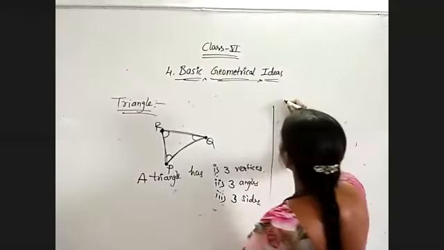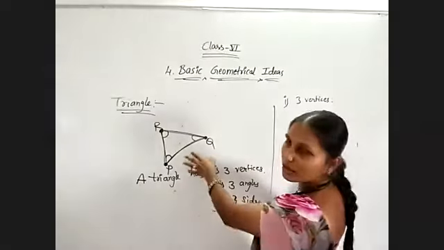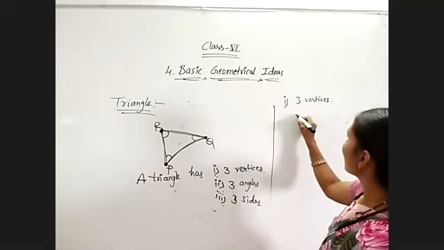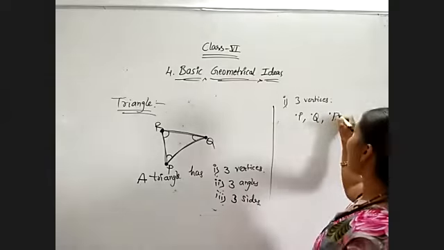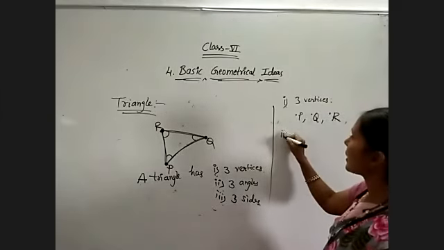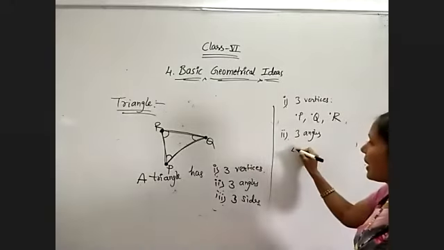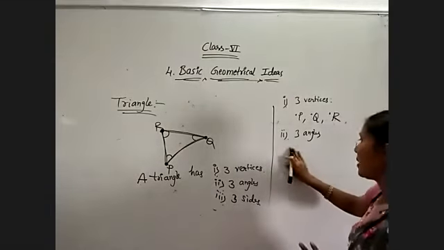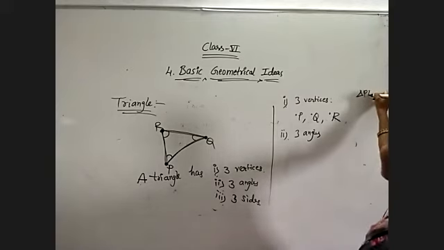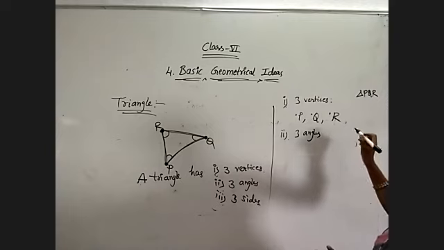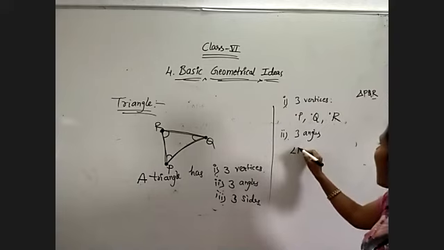First of all, I am naming the 3 vertices. What are the 3 vertices in this figure? Vertices are nothing but points. Point P, that is vertex P, vertex Q, vertex R are the 3 vertices. And secondly, the 3 angles. What are those 3 angles? Simply angle P, angle Q, angle R, but we have to give the name. As I told you, it is triangle PQR. Yes or no? Okay, triangle PQR. What is the last letter? R. Start from R onwards.